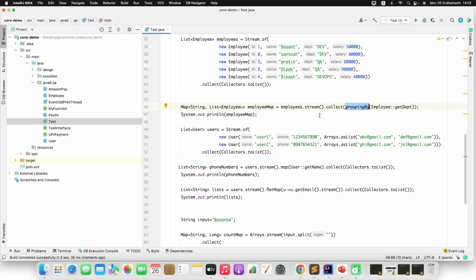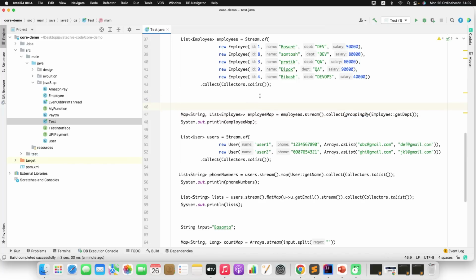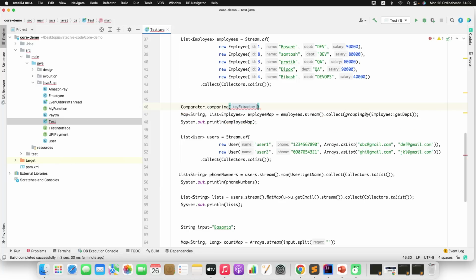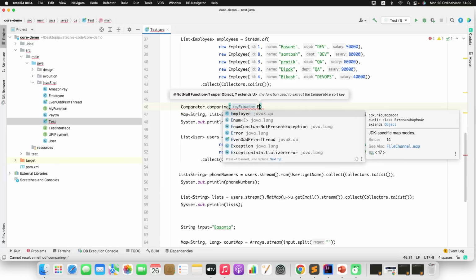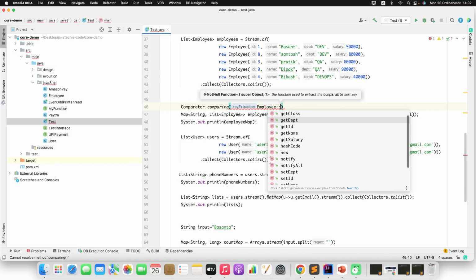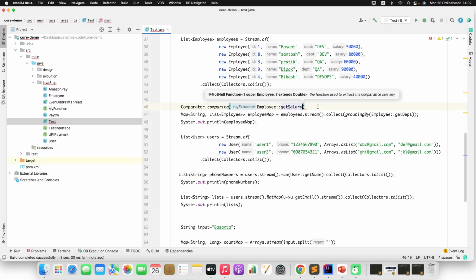Now once I group the list of employee objects by department, I need a comparator to compare the salary for each object, based on the employee salary. So I just need to create a Comparator.comparing based on Employee::getSalary, right?